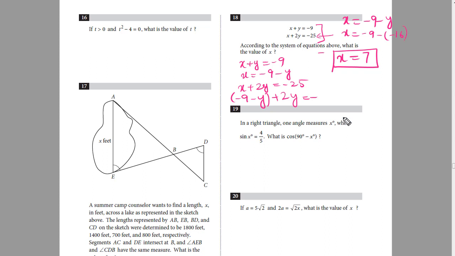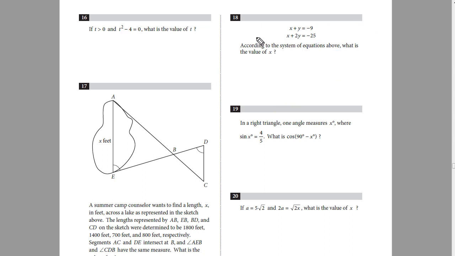Now this method got a bit longer, so let's try to solve it by the method of elimination. In the method of elimination, I'll multiply the first equation by 2. I'll multiply the whole equation by 2. So the first equation will become 2x plus 2y equals -18. Why did I multiply it by 2? Because I want the coefficient of y to be 2.